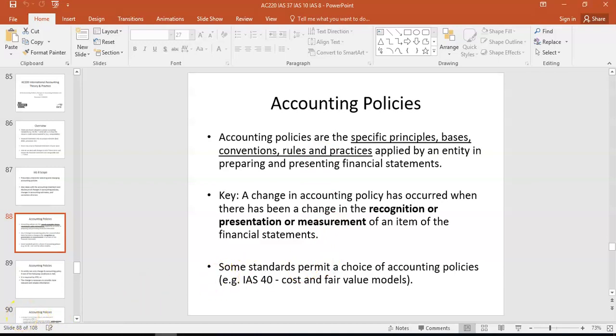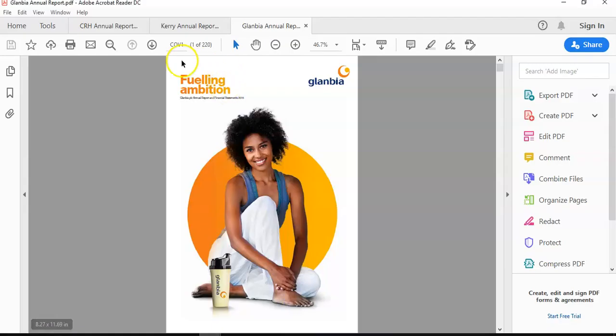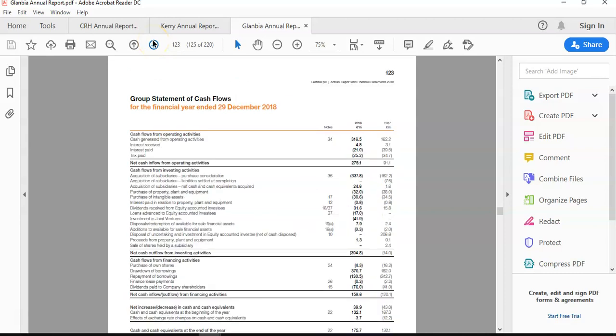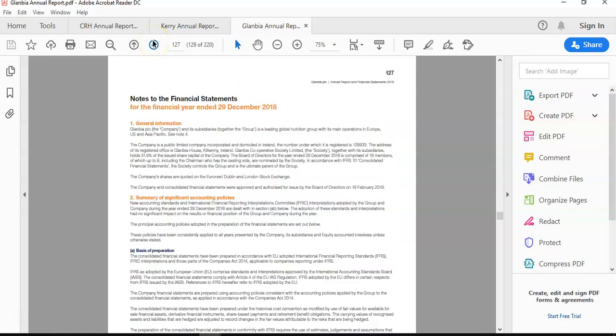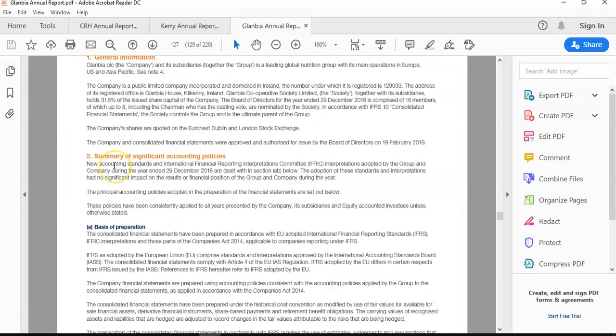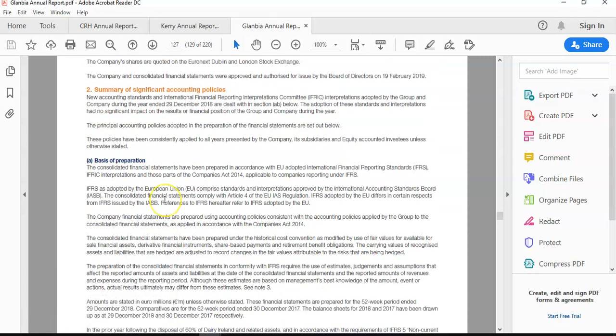So if you look, for example, here at Glombia's, and we go to the financial statements, and you go back, so that's their balance sheet, statement of changes in equity, but the last thing then is the notes. Note 2 is the summary of significant accounting policies. So that always has to be disclosed, and that's disclosed under IAS 8. Right, so that's an important one that you have a look at.